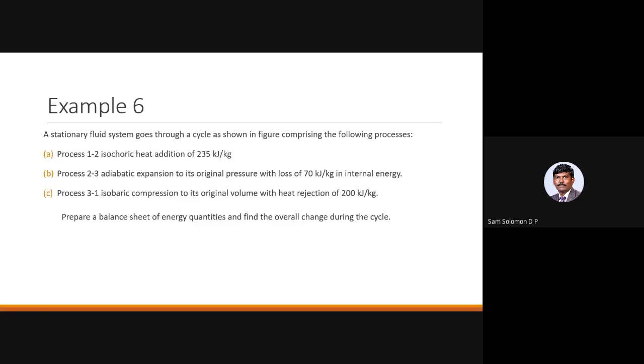Process 1-2 is isobaric heat addition of 235 kilojoule per kilogram. What do you mean by isobaric? It is constant volume heat addition. So volume